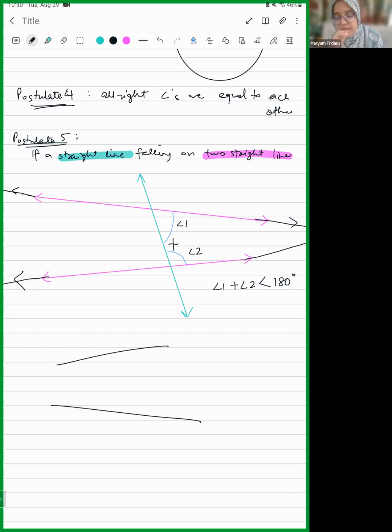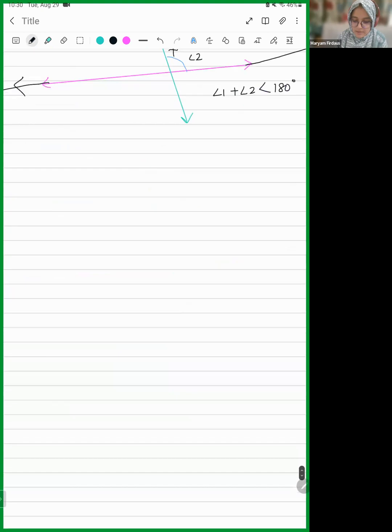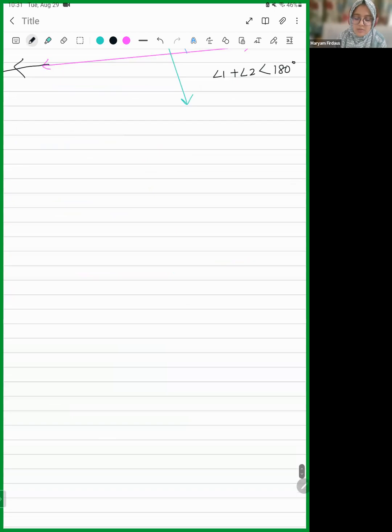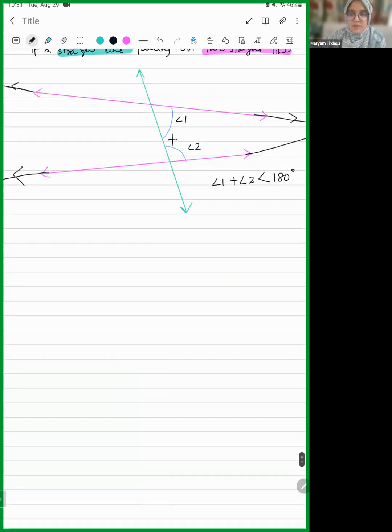I think you guys are getting a little confused. If you have any two random lines, either they will be parallel or they will intersect at some point. Even if they are like this, they will intersect over here after you extend them, you produce them. So this is what the postulate is saying, that these two lines will obviously meet, we know that, but on which side will they meet? They will meet on that side where the sum of the interior angles is less than 180. Getting it? So please memorize this postulate.